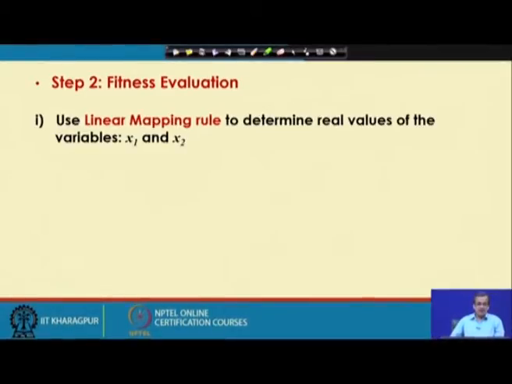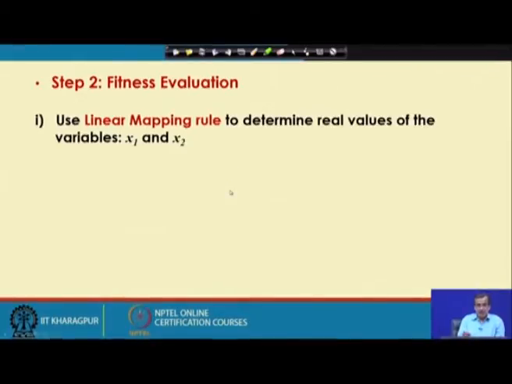Now, let us see how to proceed with this initial population of solutions. In step 2, we will have to calculate the fitness of each of these solutions. This is a maximization problem, so the fitness is nothing but the value of the objective function. To determine it, we will have to substitute the real values for x1 and x2.